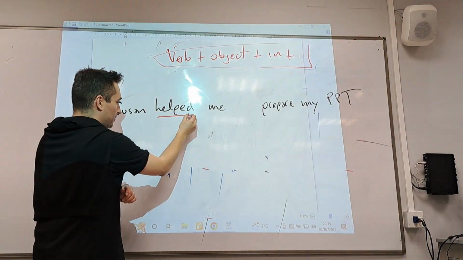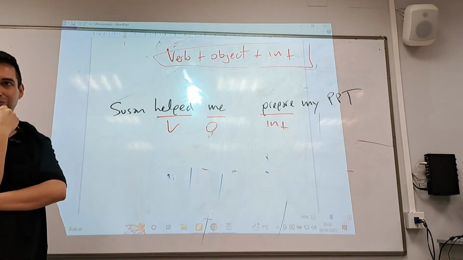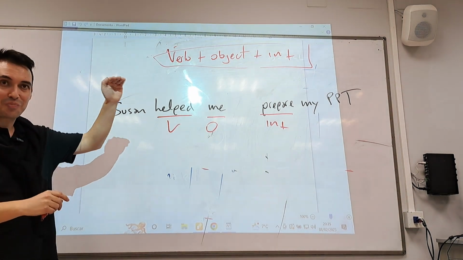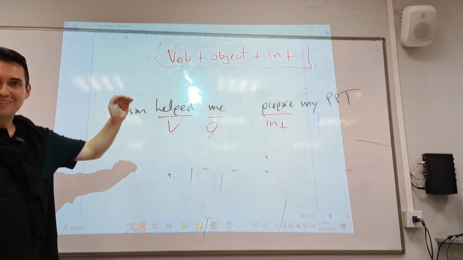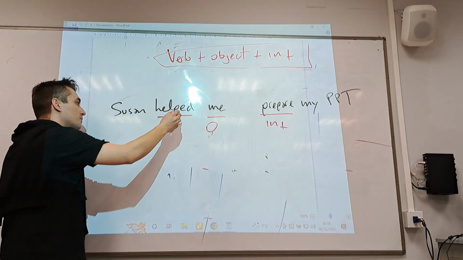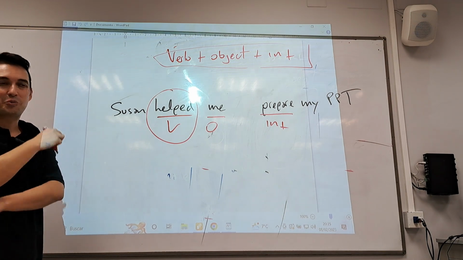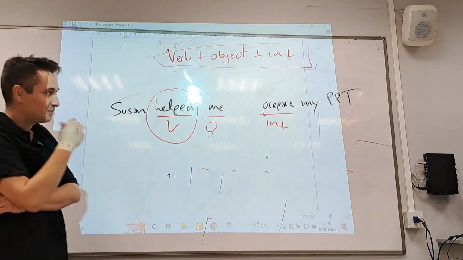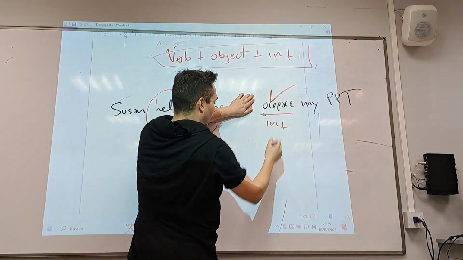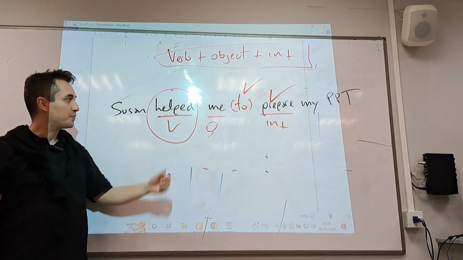What do we have here? Help, the verb, me, object, and then prepare, infinitive without to. Is that right or wrong? It's right. 10 seconds ago, it was in the club. It was make, help, and the other one? Let. So it was in the club. This is fine. But help is special. It has another possibility, and Maya knows. What is the other possibility, Maya? Help me to prepare. So, without to, correct. With to, also correct. Two possibilities are fine with help.